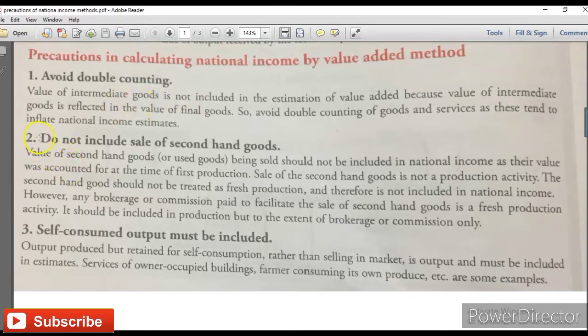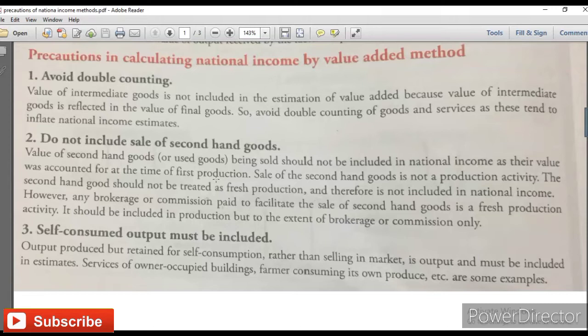Second point, it is mentioned, do not include sale of second hand goods. The value of second hand goods being sold should not be included in national income, as their value was accounted for at the time of first production. So goods sold a second time, third time, after the first time, that sale would not be part of your national income.